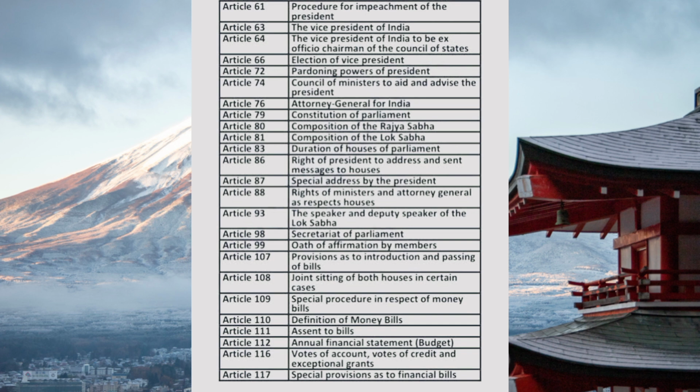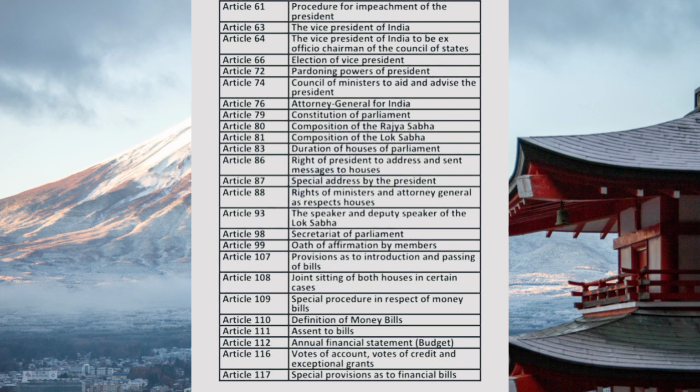Article 107. Provisions as to introduction and passing of bills. Article 108. Joint sitting of both houses in certain cases. Article 109 deals with special procedure in respect of money bills. Article 110, definition of money bills. Article 111, assent to bills.